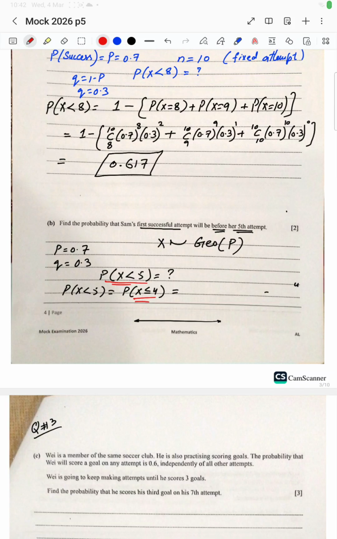Doing well for the preparation of your upcoming CIEs 2026. Guys, here I'm going to discuss the second part of Paper 5 mock exam 2026.